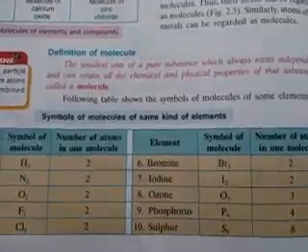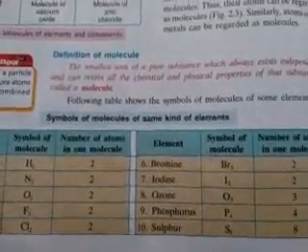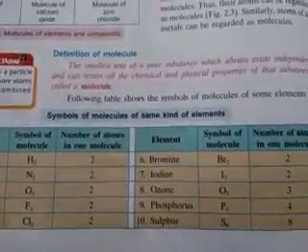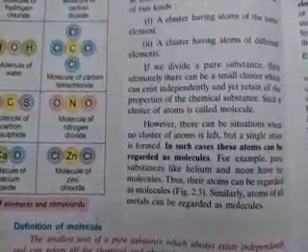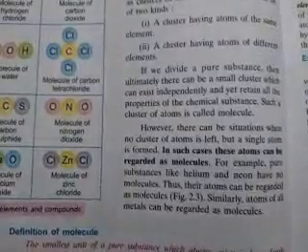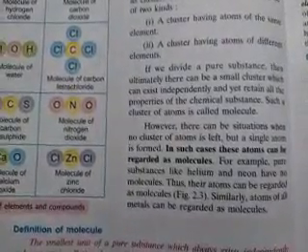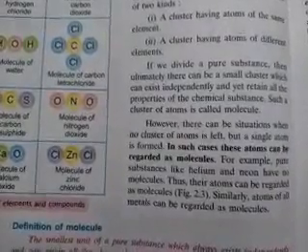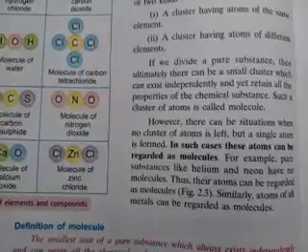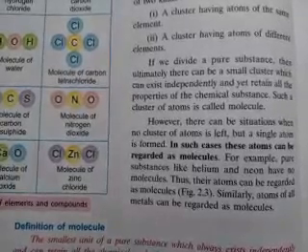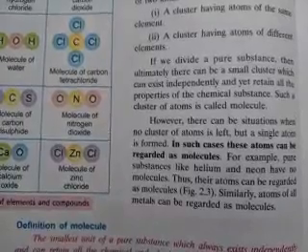So what is the modern concept of a molecule? A large number of pure substances exist as a cluster of atoms, and this cluster can be of two kinds: a cluster having atoms of the same element, and a cluster having atoms of different elements. For example, hydrogen is a cluster of two similar atoms. In water, there are two hydrogen atoms and one oxygen atom, and oxygen and hydrogen are completely different from each other. So this is an example of atoms of different elements.